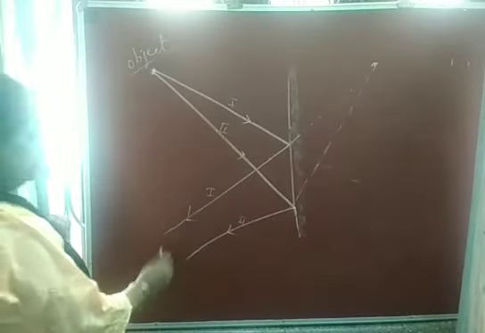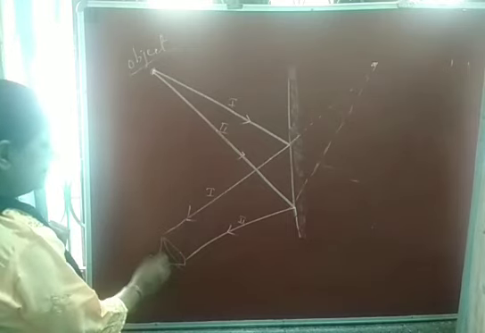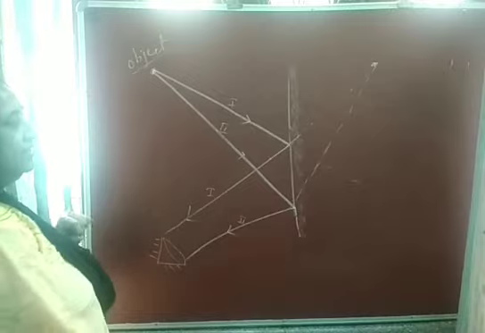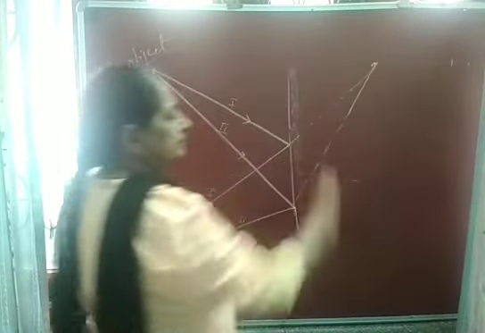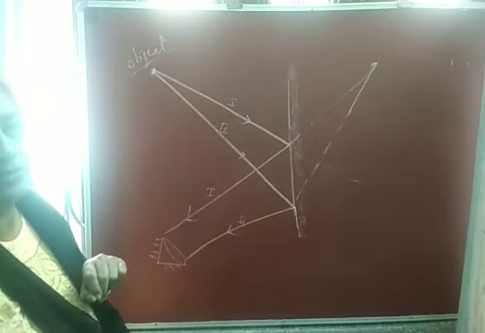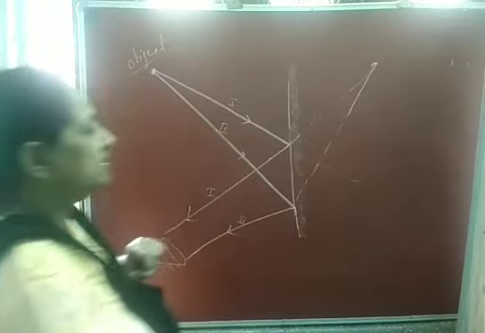So if we look from this side, where the eye is placed, we will see the image of the object somewhere here, which is not formed by actual meeting. So this image is a virtual image.